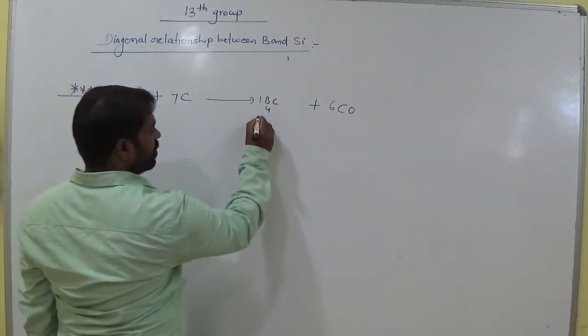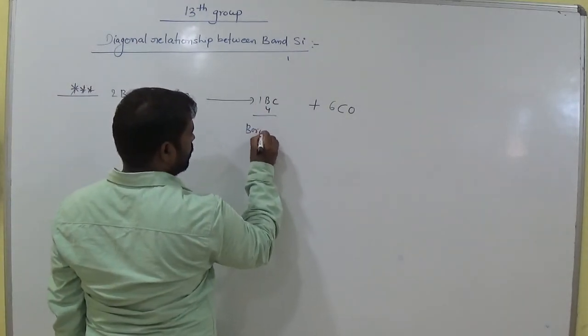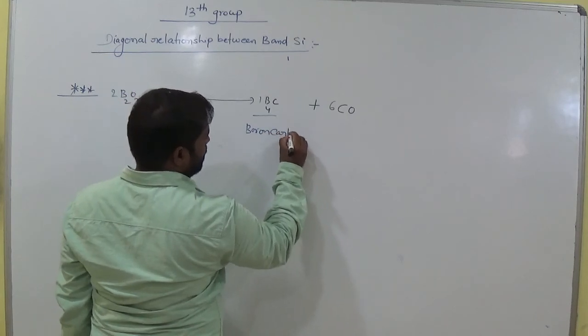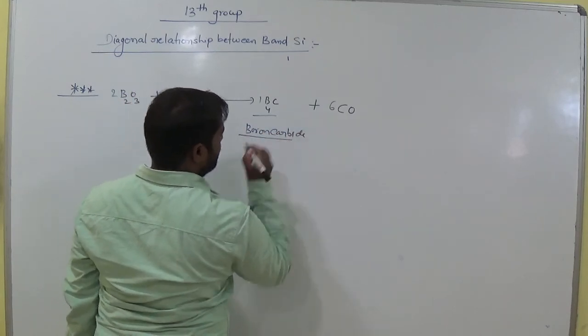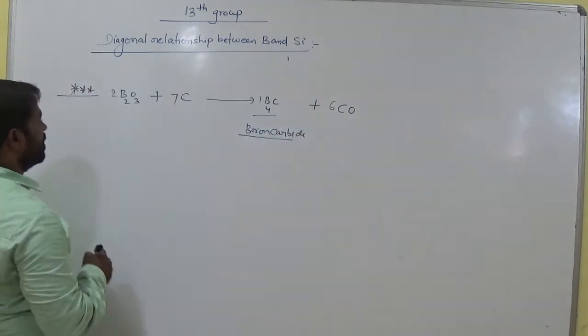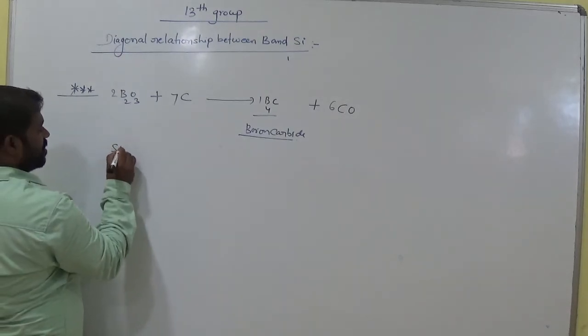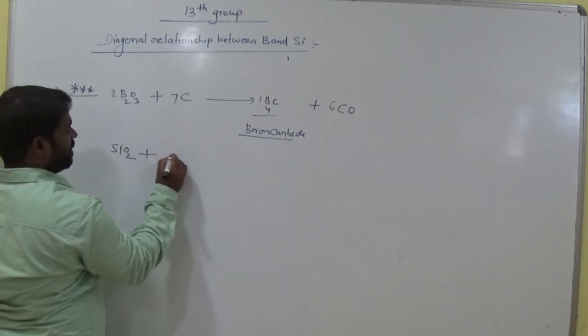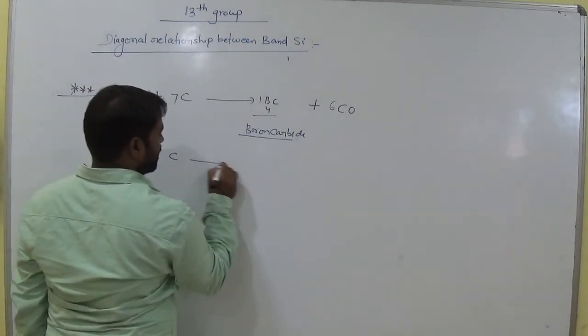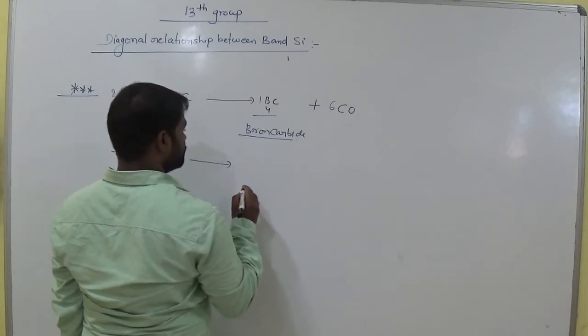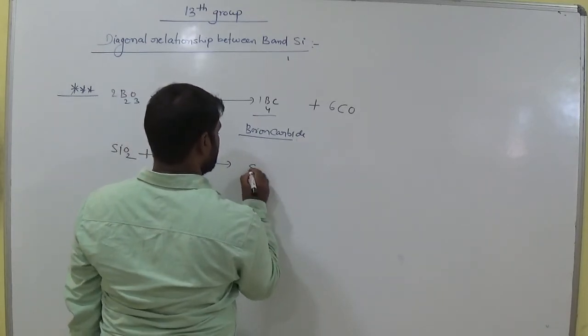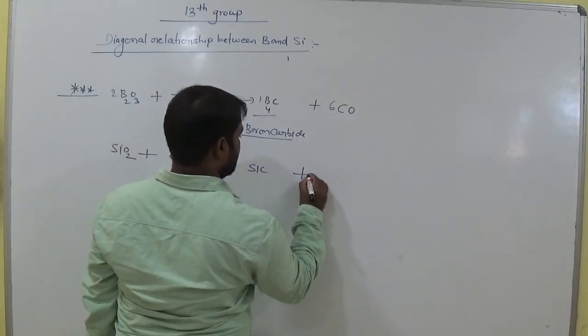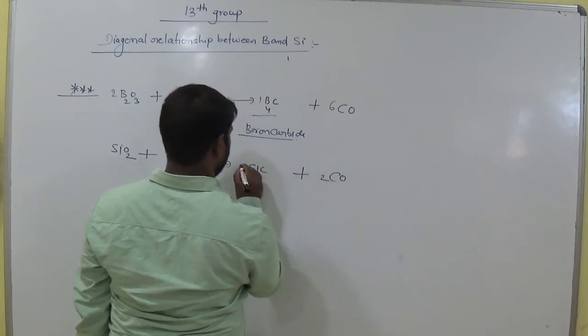Okay, this is called boron carbide. Remember this. And what about silicon dioxide? In the same manner, when it interacts with carbon, it produces silicon carbide and also carbon monoxide.